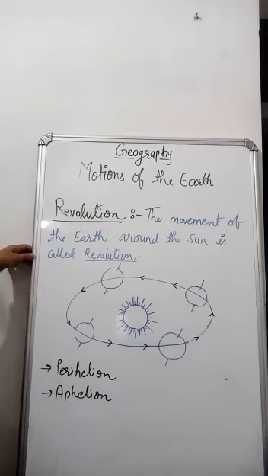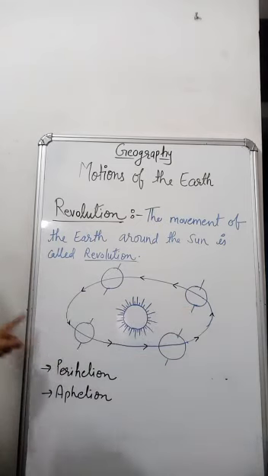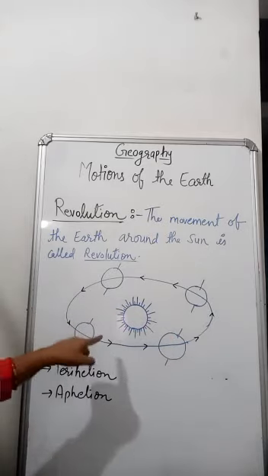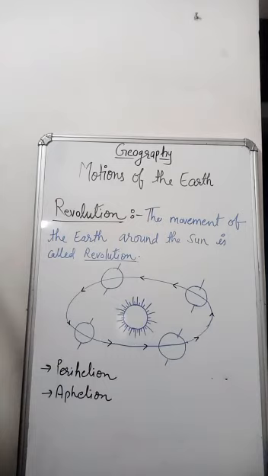Revolution. The movement of the Earth around the Sun is called revolution. Okay. The orbit of the Earth is oval in shape. The Earth takes 365 days and 6 hours to complete one revolution.